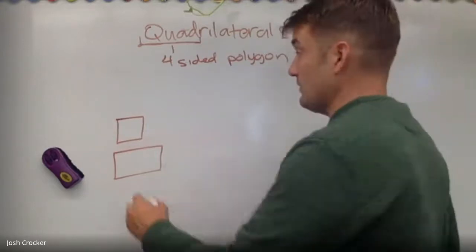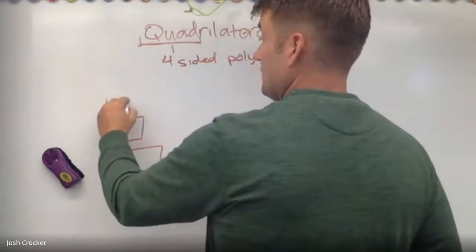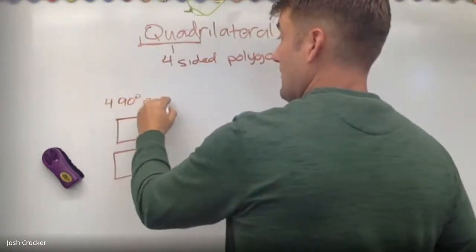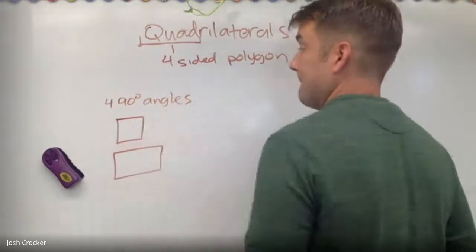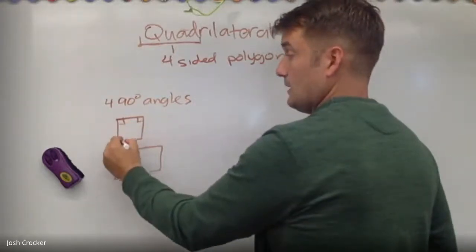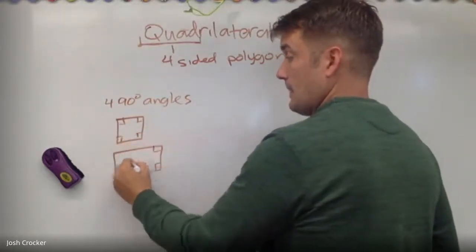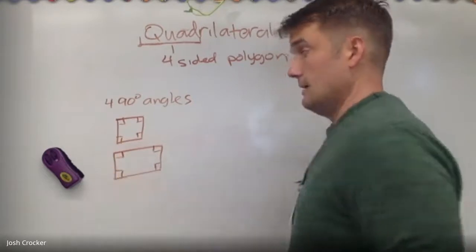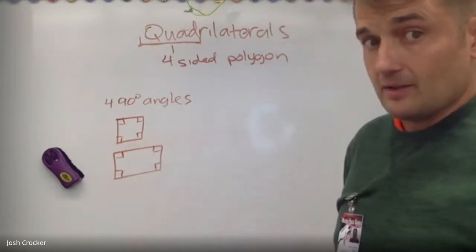Okay, so they have four 90-degree angles, right? Right angle. All these are right angles. Okay, and these are definitely quadrilaterals.